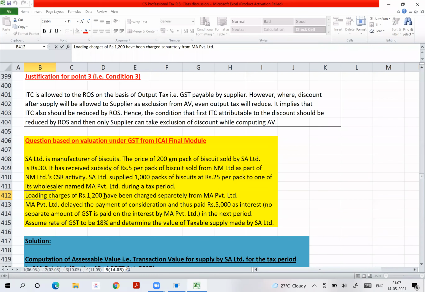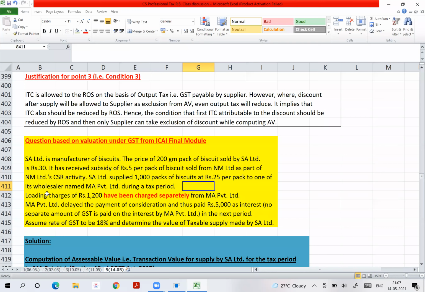But mind you, they have been charged separately. They have been charged separately means over and above the amount charged. So you will have to specifically add, isn't it? Very good. If they were already included in 30,000, then nothing. Fantastic. This is what you should understand.